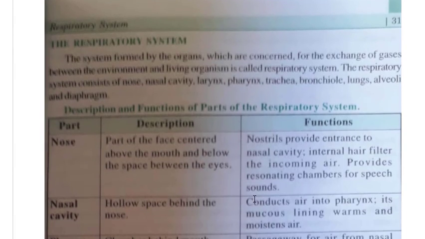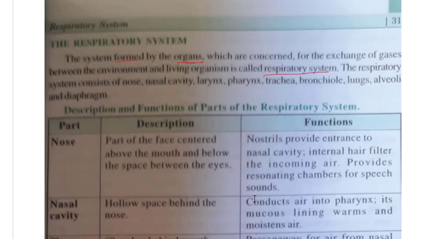Now, the respiratory system. The system formed by organs which are connected for the exchange of gases between the environment and the living organism is called the respiratory system. The organs which are involved in the exchange of gases are called the respiratory system.